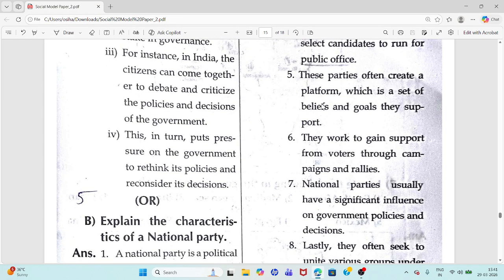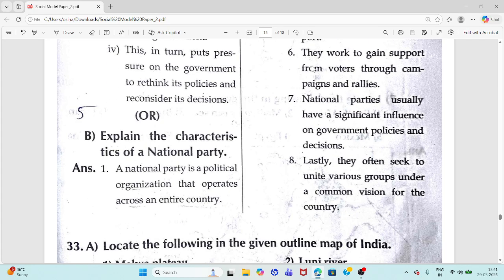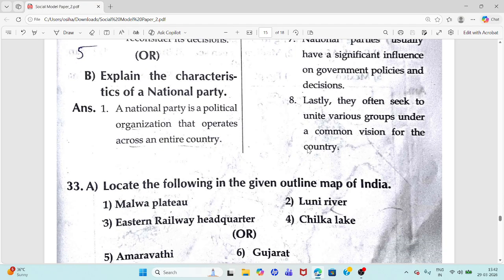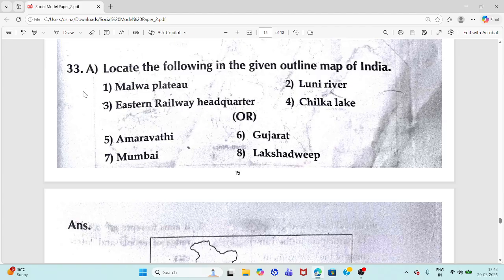These parties often create a platform, which is a set of beliefs and goals. They work to gain support from voters through campaigns and rallies. National parties usually have significant influence on government policies and decisions. Lastly, they often seek to unite various groups under a common vision for the country.